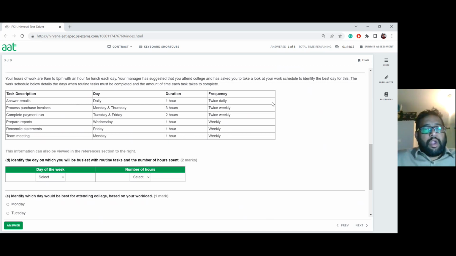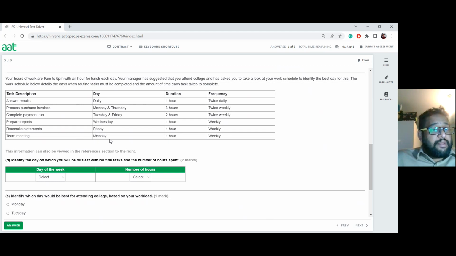If you look here, Monday to Friday you have daily work. On Monday and Thursday you do the processing of purchase invoices, therefore these two days are out of the question. Also, on Tuesday and Thursday you do two hours, twice weekly, so these two days you've already committed 3 hours. Wednesday is not involved in any other scenarios apart from the daily task and these two, so that is 2 hours of work on Wednesday.